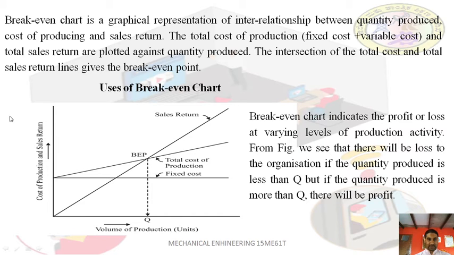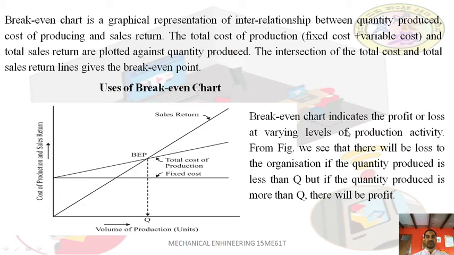So this is the loss area and this is the profit area. If you reach this point, you will get no profit or no loss. If you increase your sales, then you will get this much profit. And if you don't reach this quantity, then you are incurring a loss.